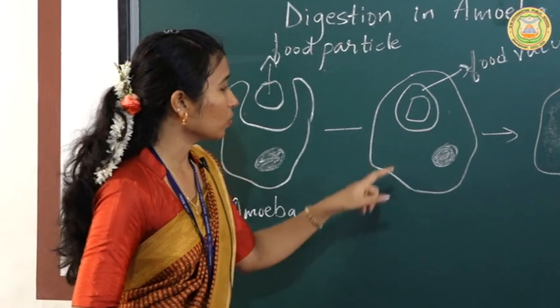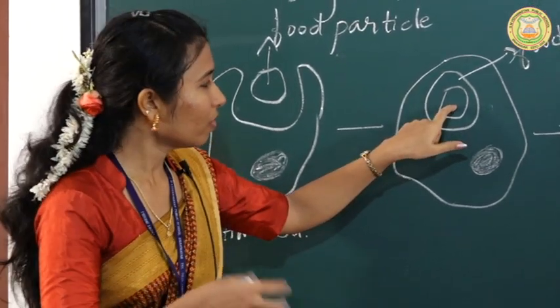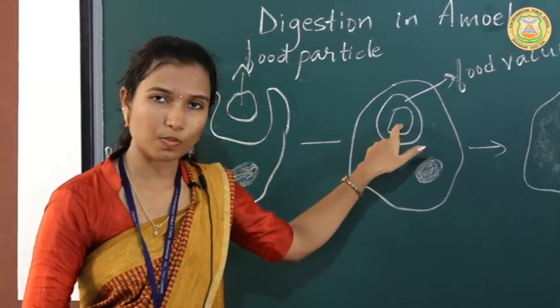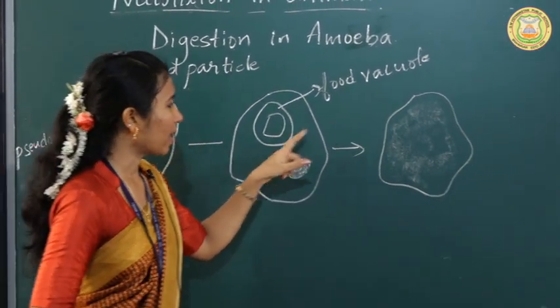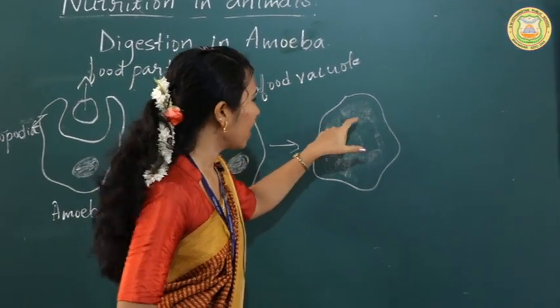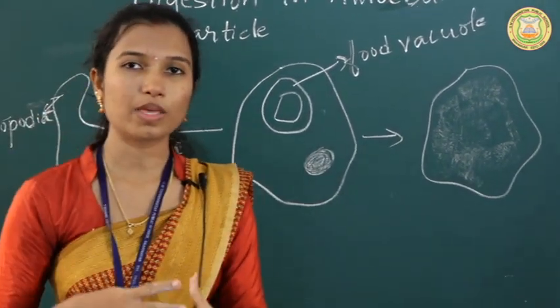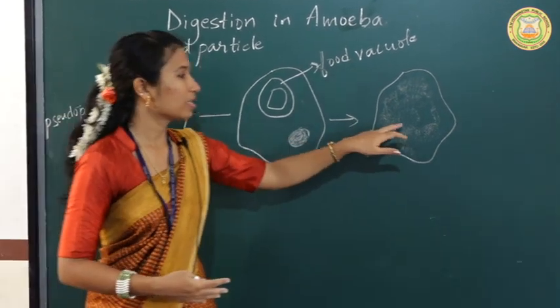This digestive juice digests the food present in the vacuole. When the food gets digested, it gets absorbed by the cytoplasm. When the food is absorbed, the vacuole disappears, and the food absorbed by the cytoplasm is used by the amoeba to get energy and for the growth and development of the cell.